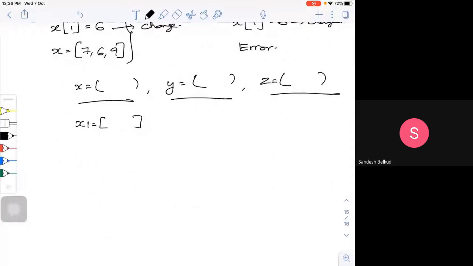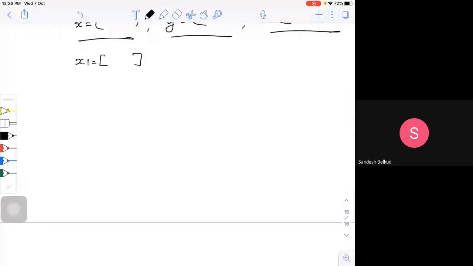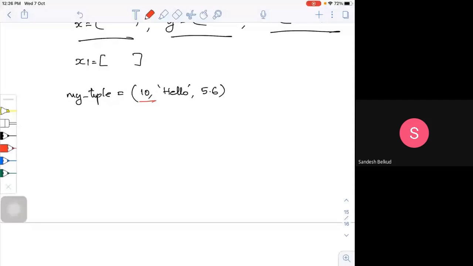So for example, let me call it my simple tuple, and define it with one integer, let me call it 10, and 5.6, and close it. This is a data type of integer, and this is a data of string.